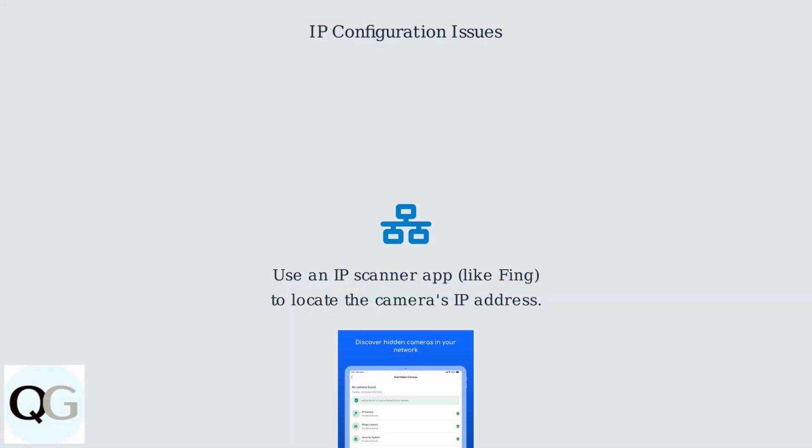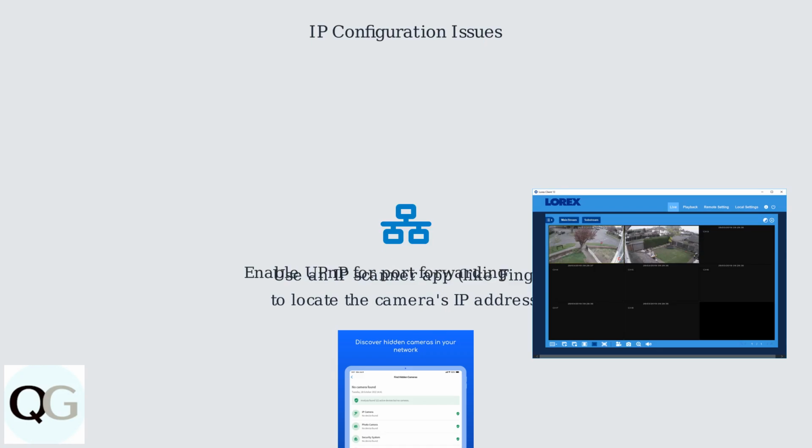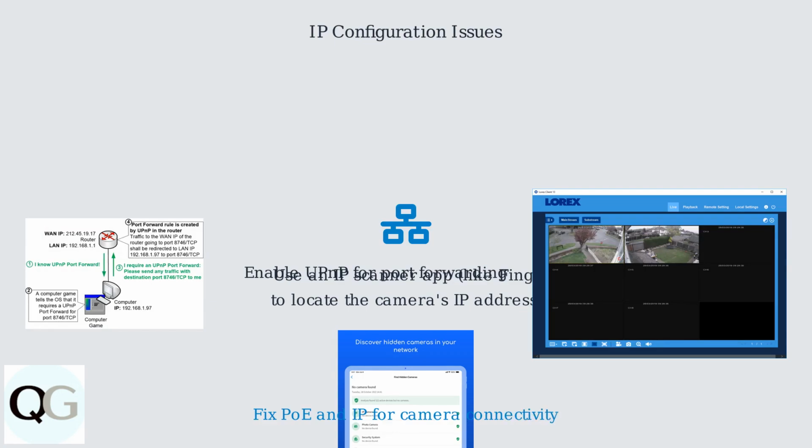If PoE isn't the issue, it's likely an IP conflict. Use an IP scanner app like Fing to locate the camera's IP address. Access the camera's web UI, usually at 192.168.1.10, and make sure it's on the same subnet as your router and NVR. Enable UPnP for automatic port forwarding, which helps with connectivity. Solving either of these issues, PoE delivery and IP config, are the most important steps.